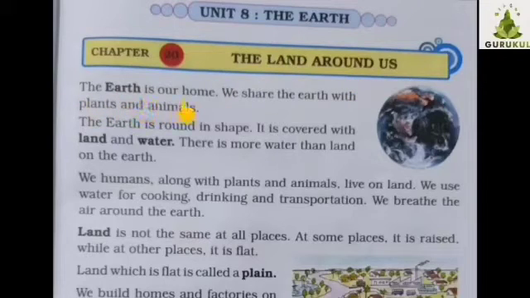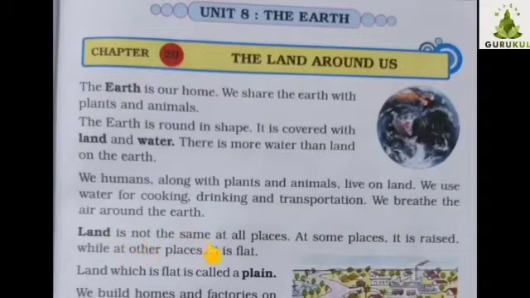The Earth is our home. We share the Earth with plants and animals. The Earth is round in shape. It is covered with land and water. There is more water than land on the Earth. We humans, along with plants and animals, live on land. We use water for cooking, drinking and transportation. We breathe the air around the Earth.